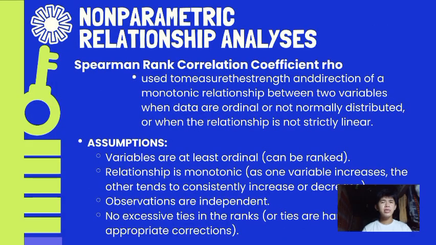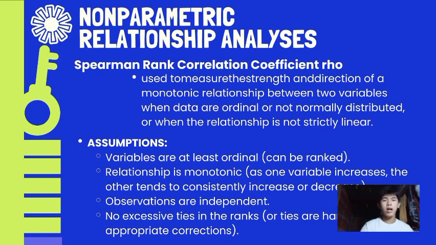Okay, let's proceed to the Spearman rank correlation coefficient, or the rho. It is used to measure the strength and direction of the monotonic relationship between two variables when data are ordinal and not normally distributed, or the relationship is not strictly clear.